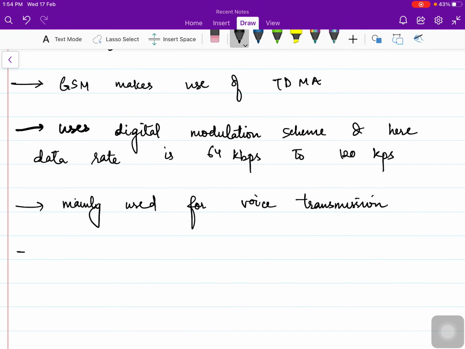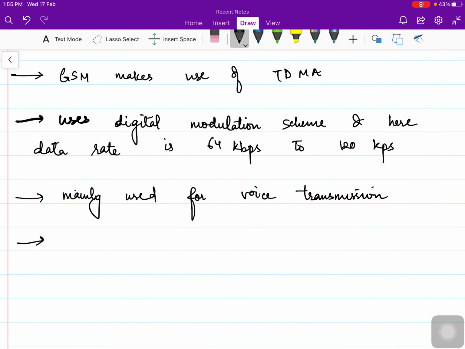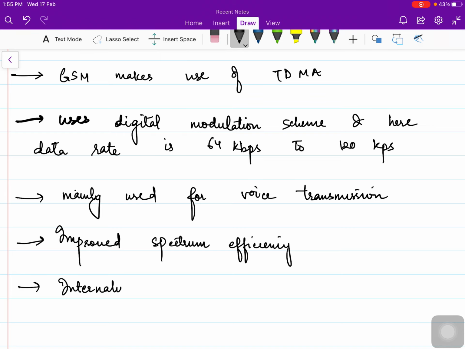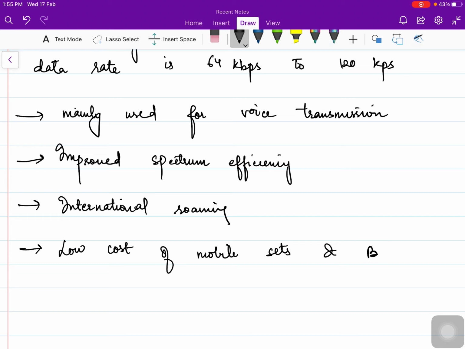Other features, in short, if we want to say what the features of GSM are: we have improved spectrum efficiency, international roaming, low cost of mobile sets and base stations.